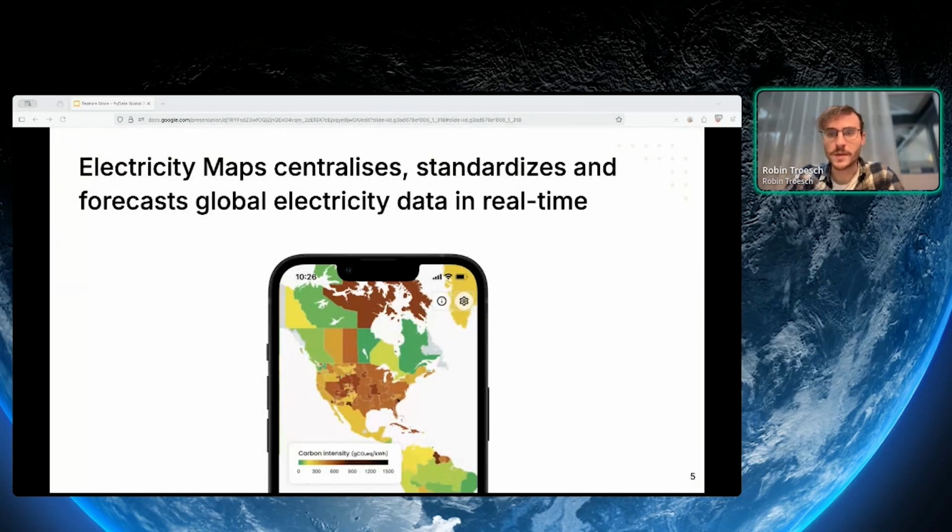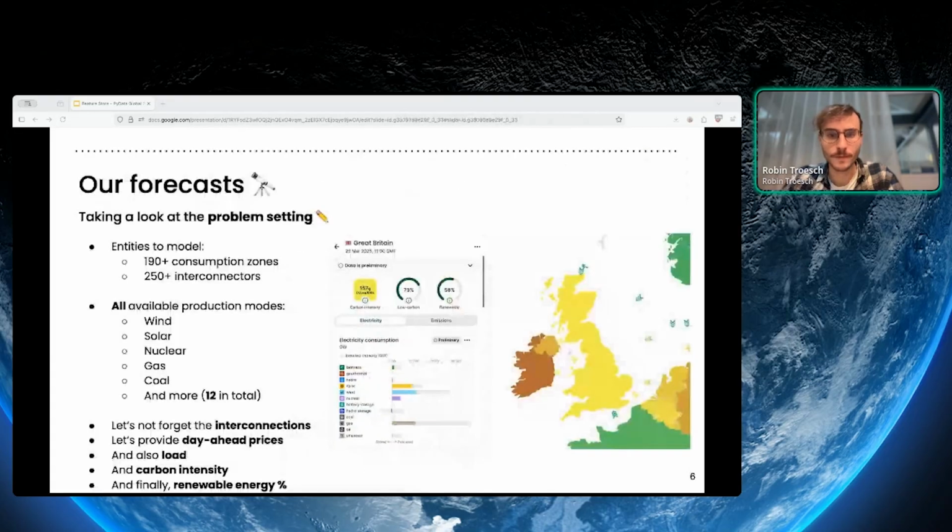For that, I'm going to first start with a quick introduction to what Electricity Maps is. Electricity Maps maintains a comprehensive database of the world's electricity grid data. And using this massive data set, we started forecasting electricity grid signals, which our customers can use to plan their electricity consumption. For instance, to optimize their consumption when the grid is powered by clean energy, or reduce their workloads at a time where there is a peak demand on the grid, therefore smoothing the energy transition.